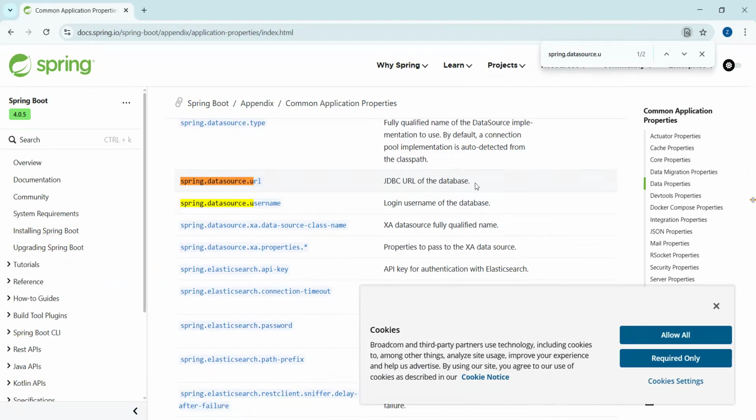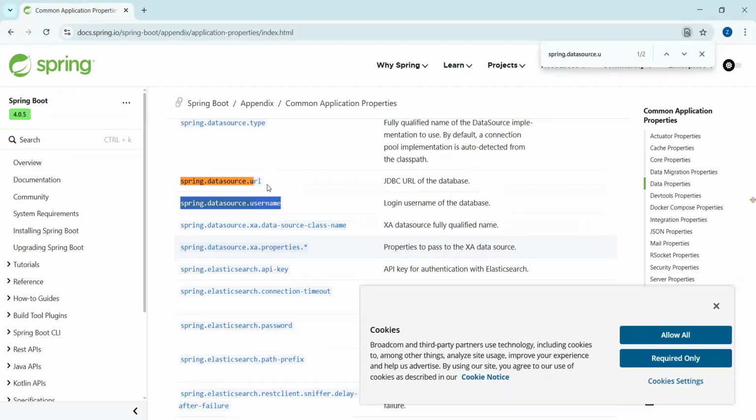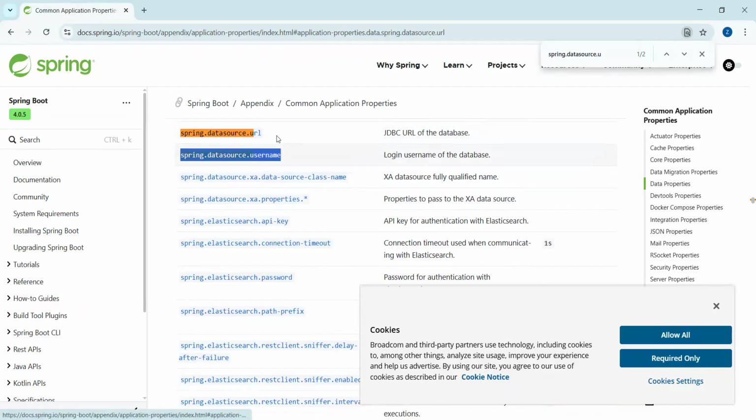It defines the JDBC URL of the database, right? Spring datasource username, right? It is not mandatory here to use this key, but let me use this one. Because in Spring, actually in Spring Boot, this is the predefined key, right? You cannot change it. This is the predefined one.